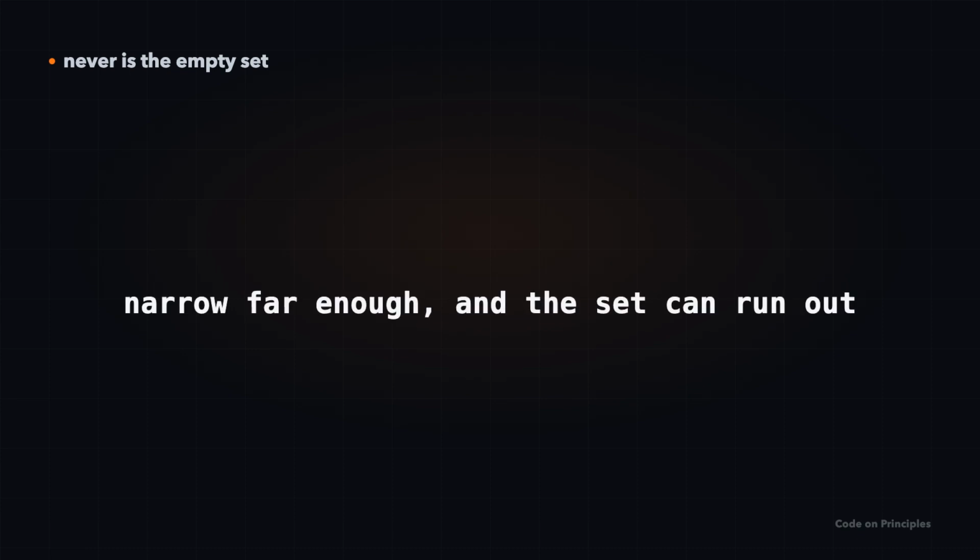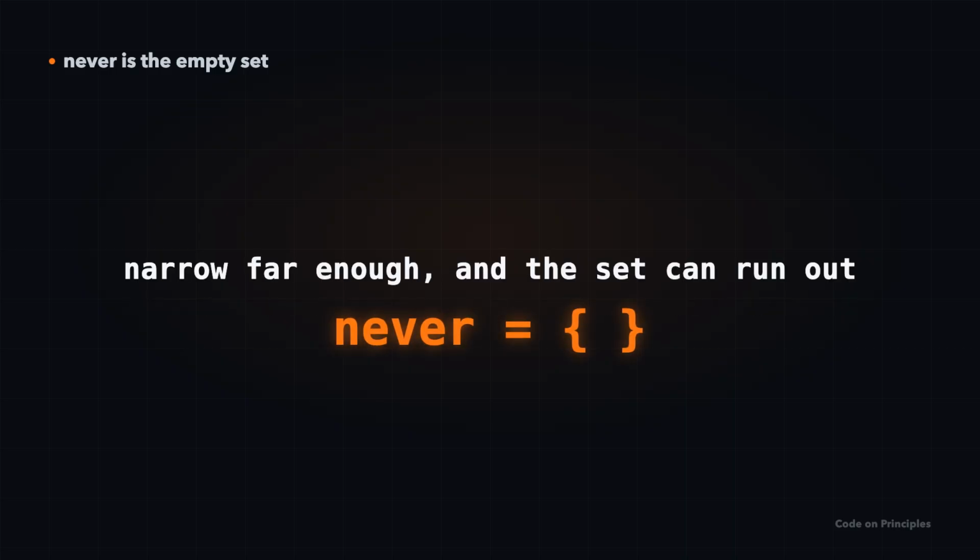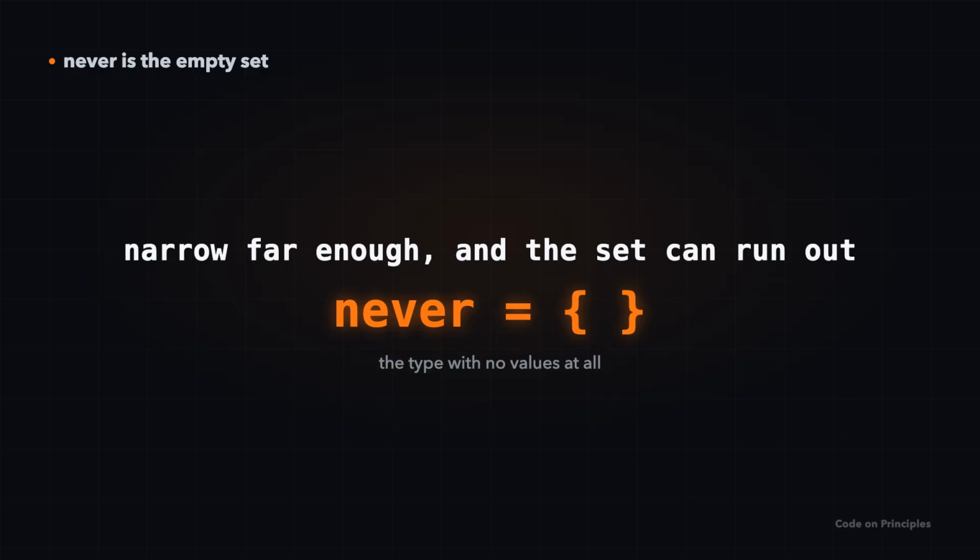One more, and it is a little mind-bending. Keep narrowing, removing case after case. Eventually, a branch can have nothing left in it. That empty set has a name too, never. It is the type with no possible values. If your code ever reaches a never, you have handled every case, and the compiler can prove it.